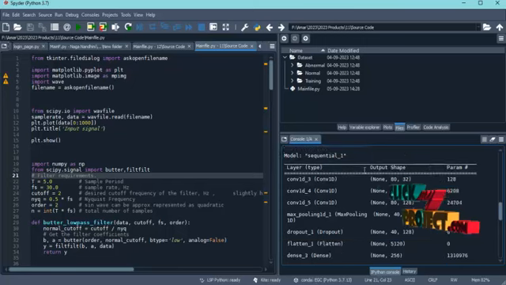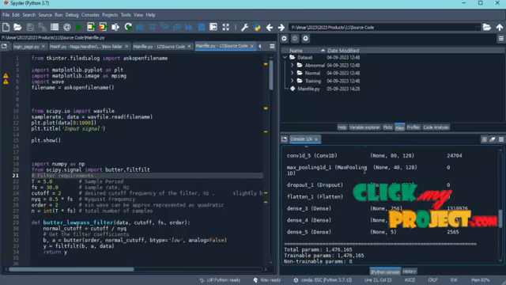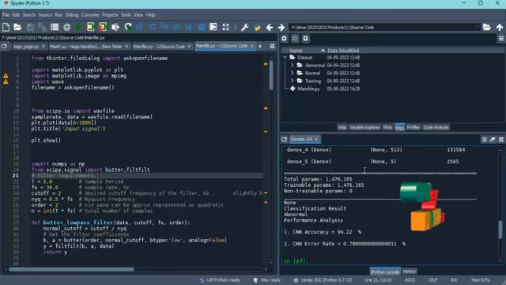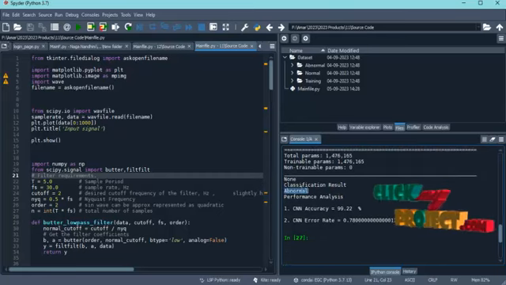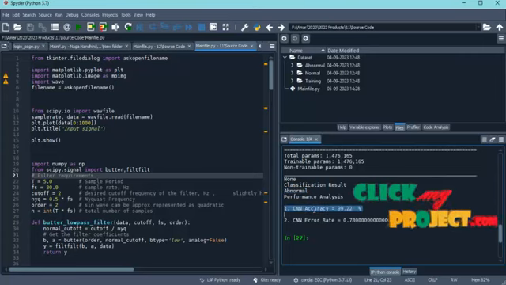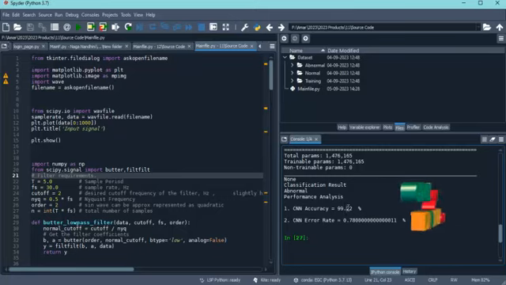So here the convolutional neural network is applied. You can see the results here. The final classification result is displayed as abnormal. Basically we selected the signal from the abnormal folder, so the result is generated as abnormal based on the classification. After doing all the estimations, the performance analysis will be carried out. In this performance analysis, the accuracy of the CNN is evaluated. That is achieved at around 99.2%. Then the overall error rate is around 0.7.